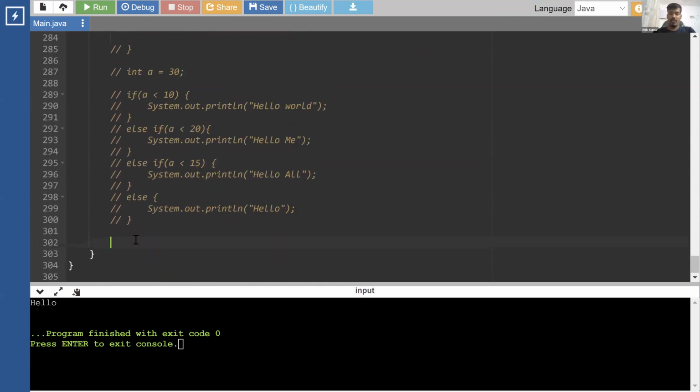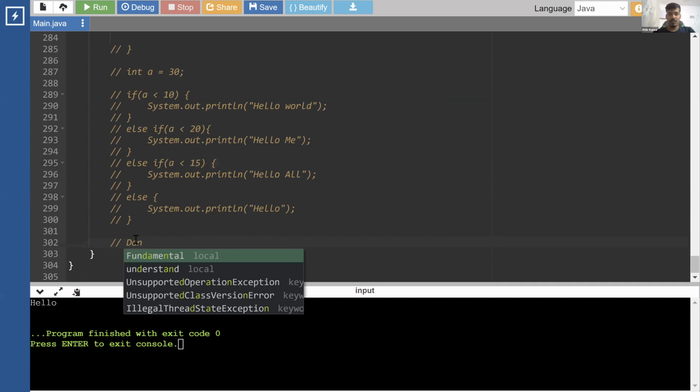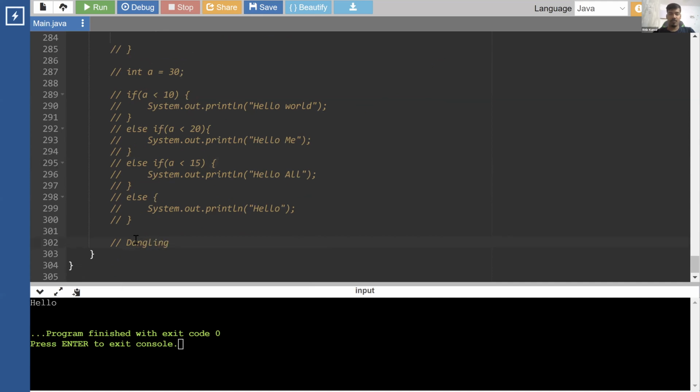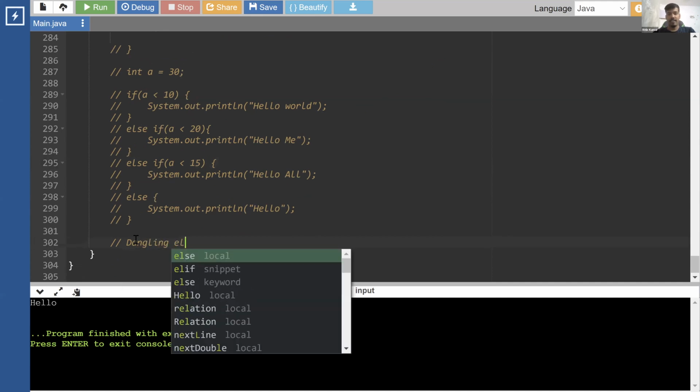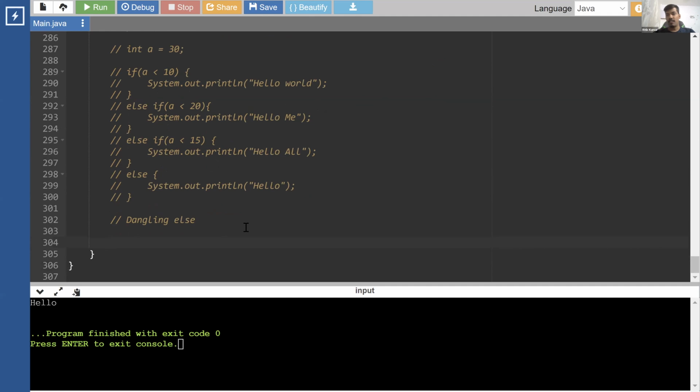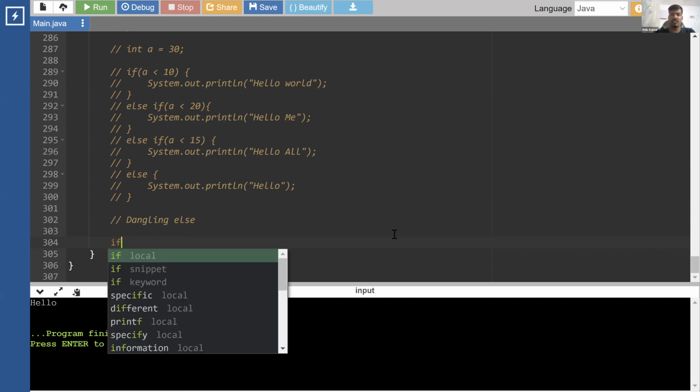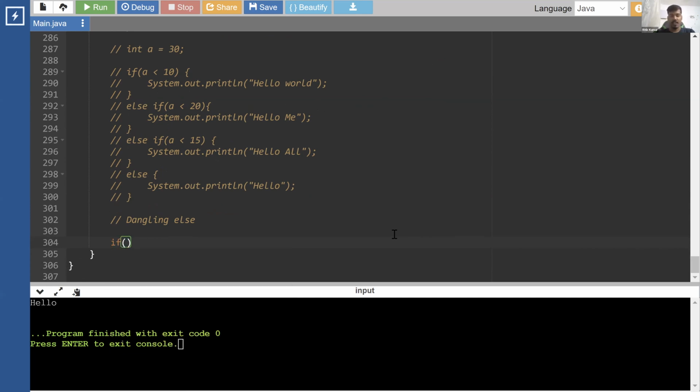Okay. Now the interesting problem, which comes up in interviews as well, is known as dangling else. It is said to be an error in if-else, but it is not actually an error, it is how the if-else condition is designed to work. So see what happens over here.